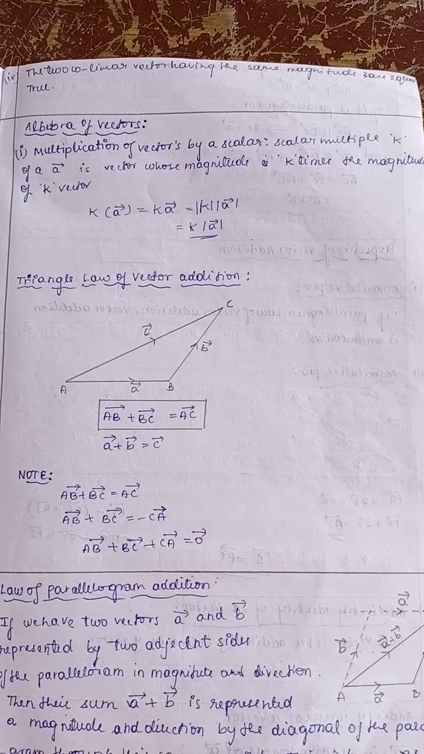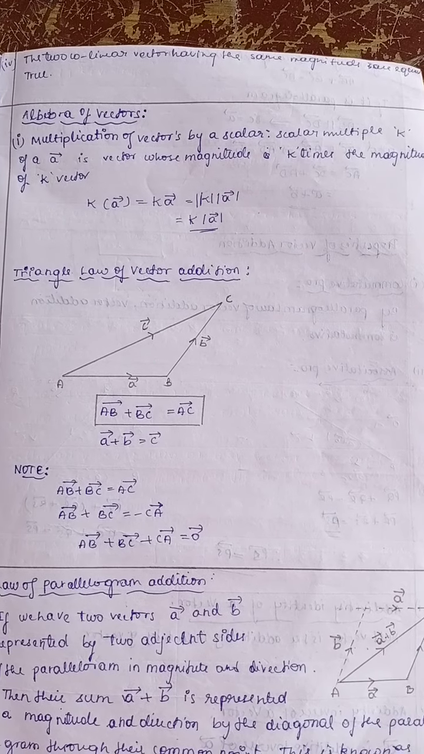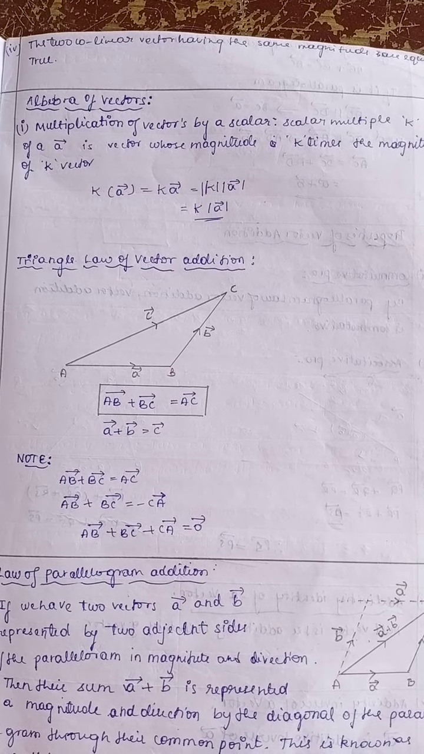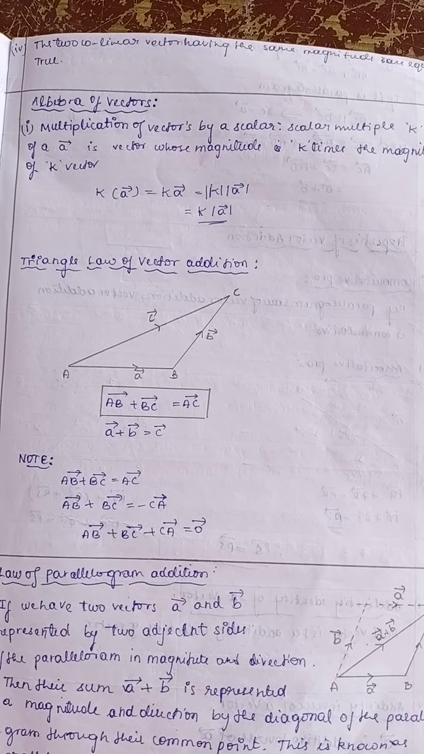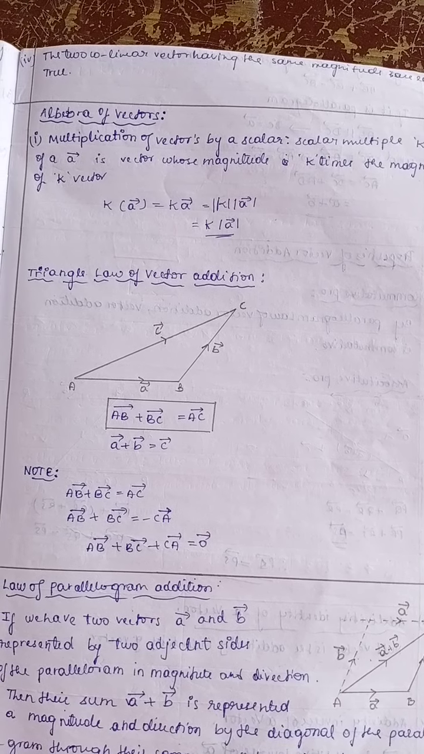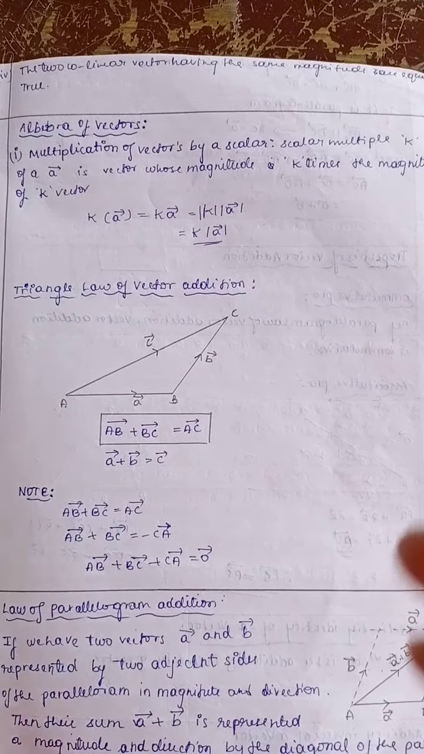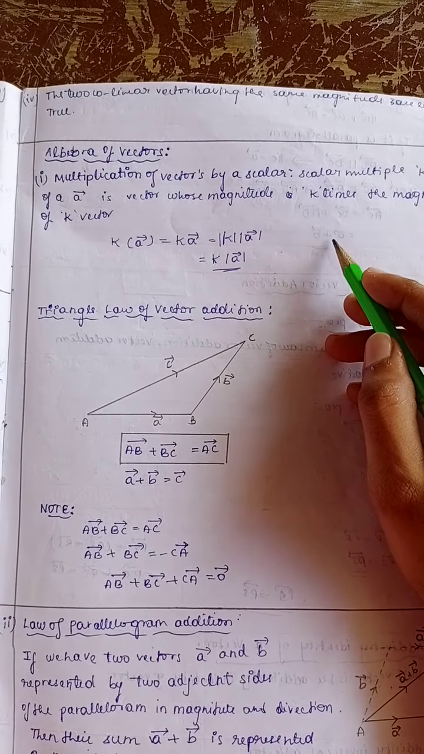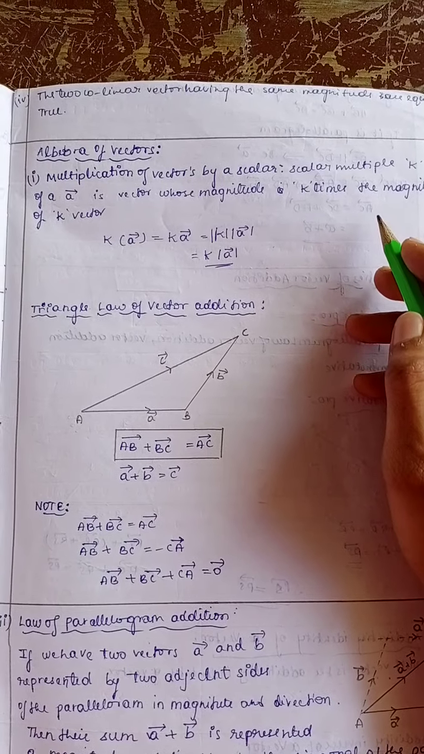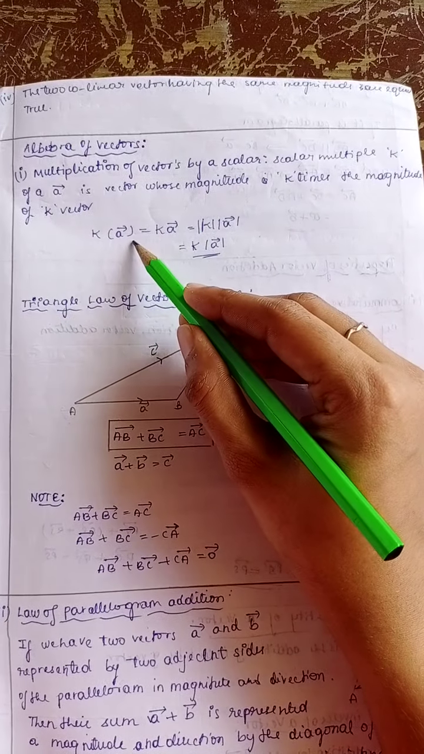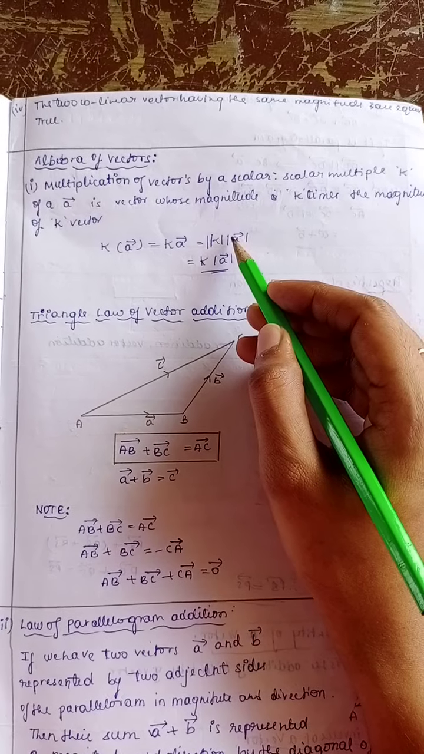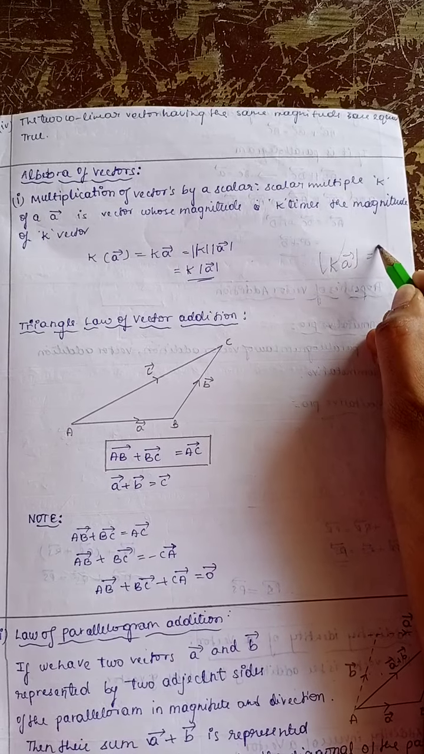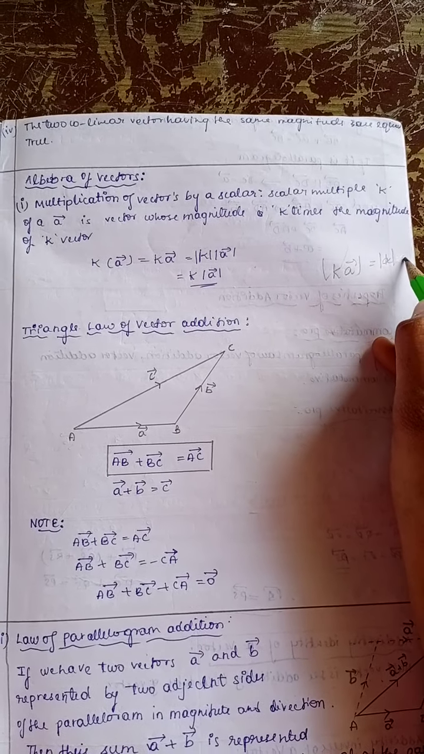Next is algebra of a vector. A scalar multiple, k times of vector A. The scalar multiplication of a scalar k to the vector A is a vector whose magnitude is mod k times of that vector. If k is multiplied to any vector, then the magnitude of k times A is equal to the modulus of k times the magnitude of vector A.